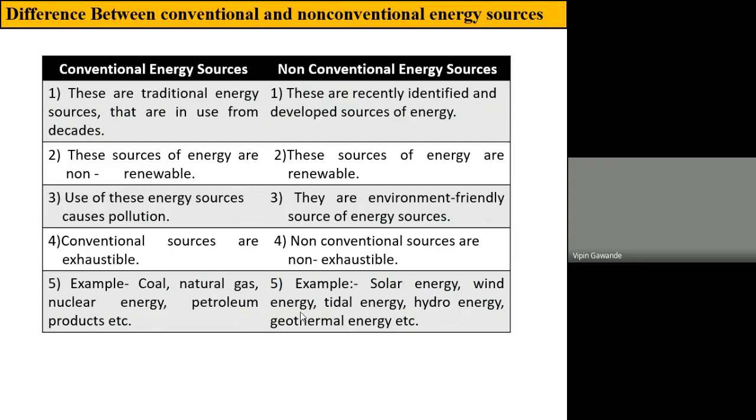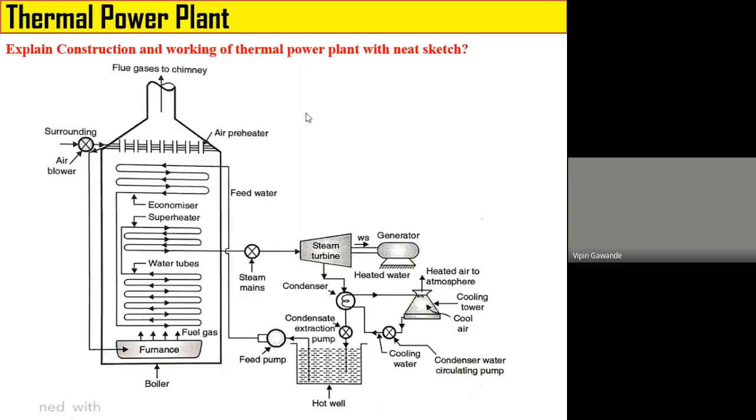Now let us discuss energy conversion. So we are dealing with the power plant. The function of the power plant is to convert energy into electrical energy. So we are first dealing with the thermal power plant. The word thermal means heat. That means this power plant converts heat energy into electrical energy.